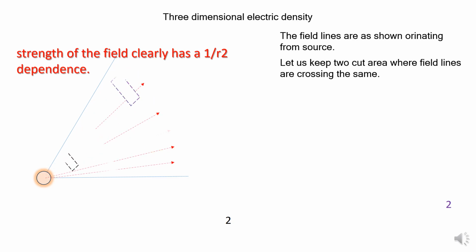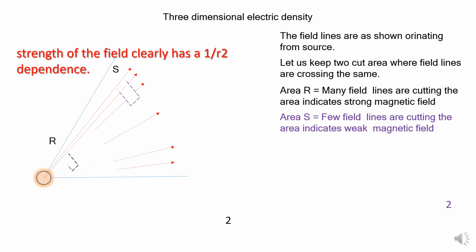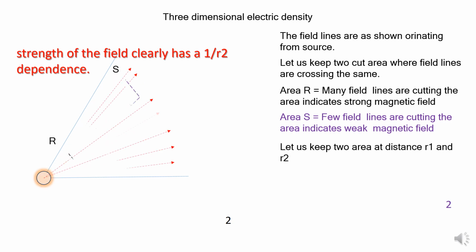But if I increase the distance, this is the second square, the blue color square. The distance has been increased, and the lines passing are very few. That means, for object R and object S, at the distance, many lines are crossing area R and very few are crossing area S. That means once it cuts many lines, it is a strong field. Area S has very few lines, which indicates a weak field.